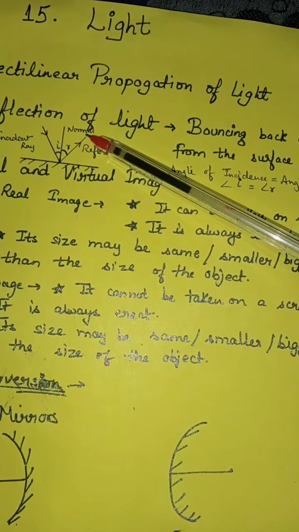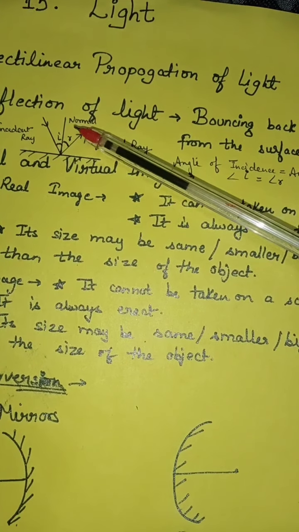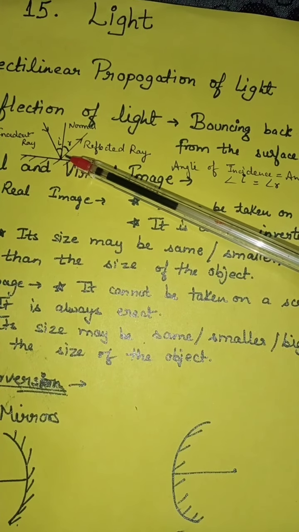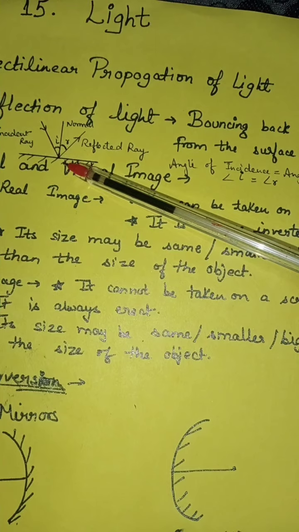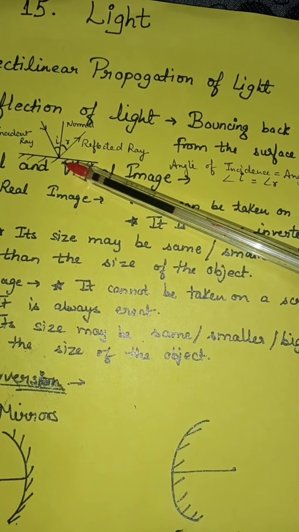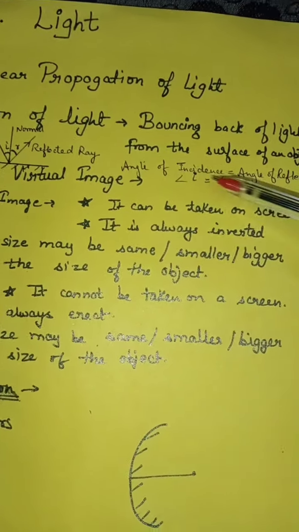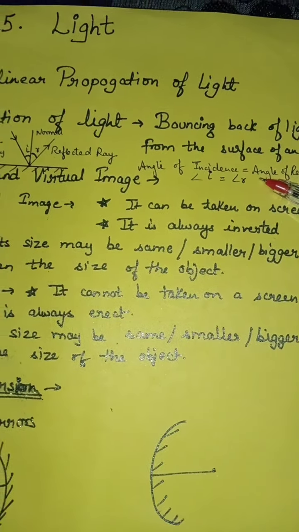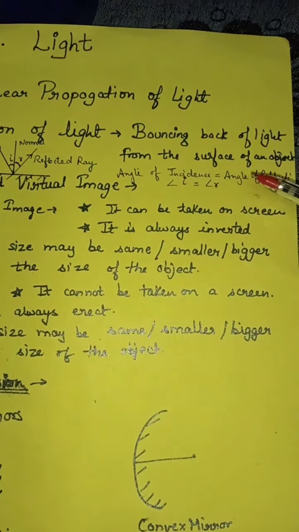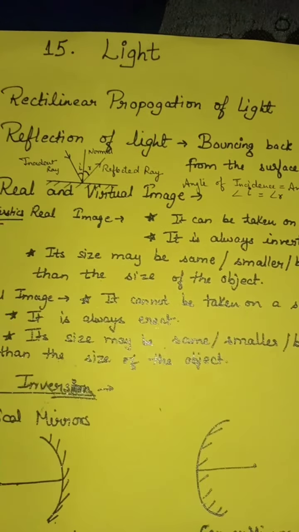This is the reflected ray. The incident ray and the reflected ray form equal angles with the plane of the mirror, or we can say that the angle of incidence is equal to the angle of reflection. Okay? Angle of incidence is equal to angle of reflection.